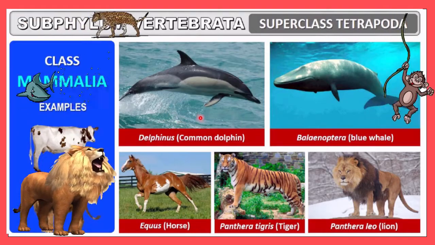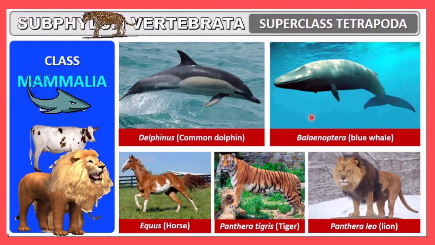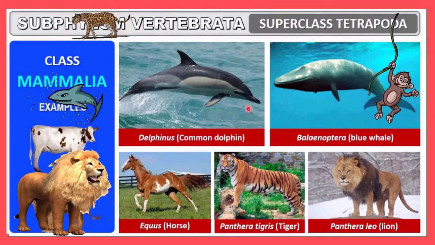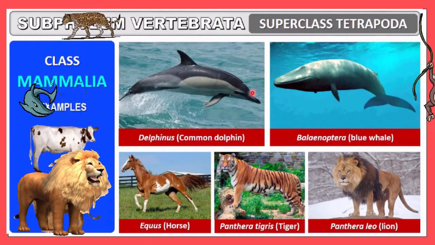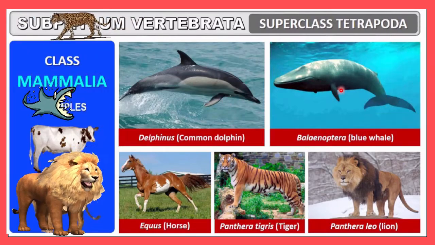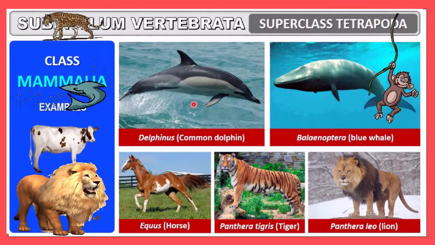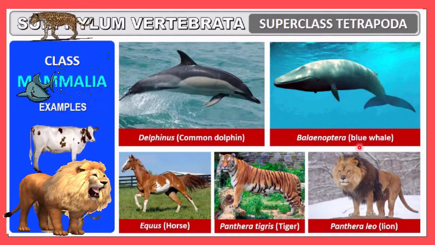In other examples, this group of animals, some of them are aquatic also. They look like fish, but these are not considered fish. This is not actually a fish. This is included in the mammalia. So you must be very clear. In general, we call these organisms fish, but they are actually not fish. These are included in the mammalia group. So the common dolphin, this one, is called Delphinus. And this is Balaenoptera, that is called the blue whale.